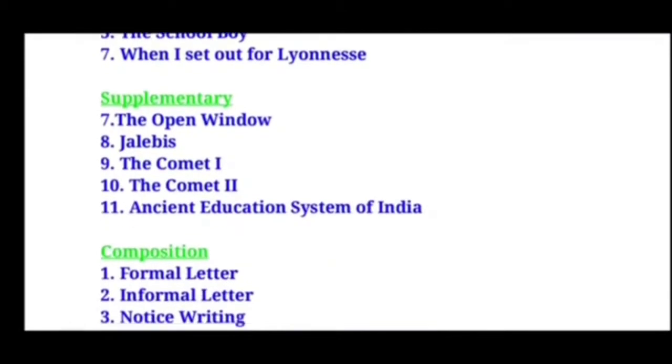Then from the supplementary area you're going to have chapters 7 to 11. That is The Open Window, Jellybiss Story, The Comet 1, and the 10th one is The Comet 2, and the 11th one, the last chapter in our supplementary reader, is Ancient Education System of India.